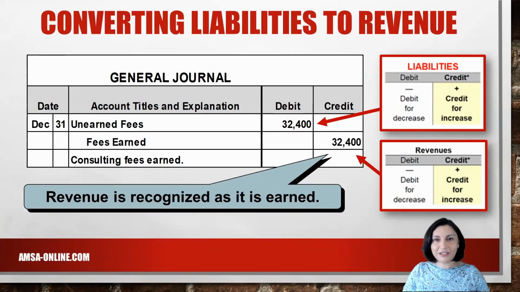Let's look at the adjusting journal entry required on December 31st, to recognize the revenue earned during the month. On December 31st, Alamo needs to debit or decrease the liability account unearned fees and credit or increase the fees earned account for $32,400, which is the amount that was earned during the month. Since not all revenue was earned, the balance stays in the unearned fees account.